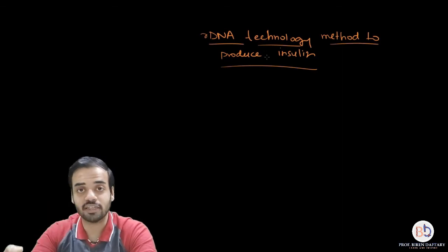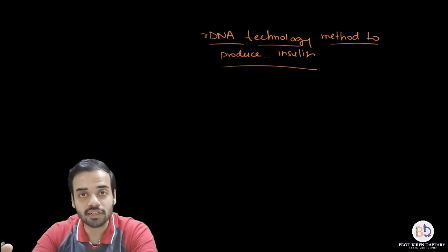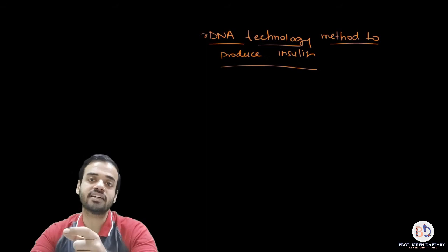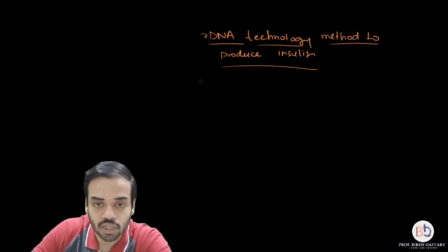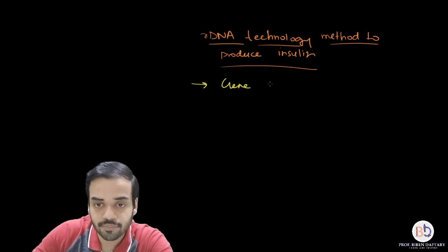Now the next thing Gilbert did was he took that gene and inserted it into a cloning vector. So this is the first step, everybody knows. So the first step is going to be gene plus cloning vector. Now which was the cloning vector which was used?